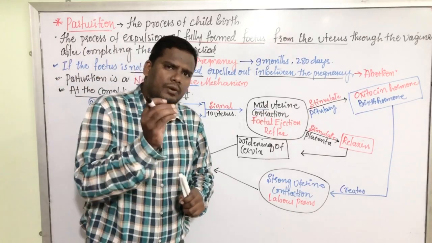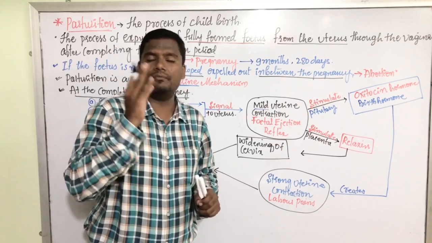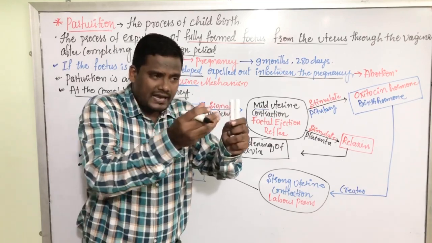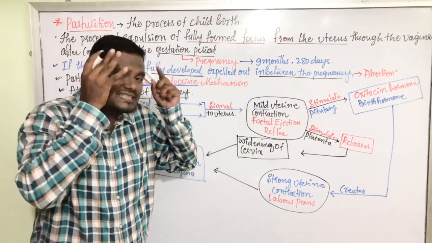Generally, during parturition, the head of the baby appears first in the vagina. The baby is coming out through the vagina with its head.